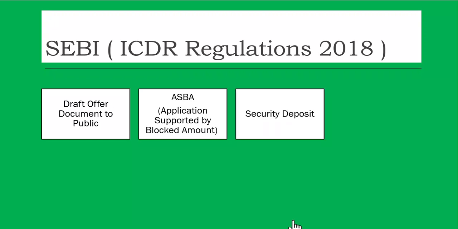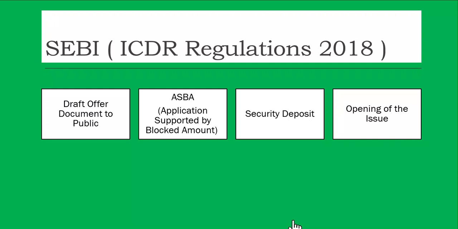Then all the companies have to pay a security deposit to the stock exchange, because the stock exchange is helping the companies to raise money. So some amount of security deposit has to be given. Usually it is around 1% of the issue size, so that the company becomes serious about the whole process of the issue which they are bringing to the public. So they collect a security deposit which is refunded as soon as the share issue becomes fully complete. So this is just a beginning. I'm just giving a brief overview about the regulations.